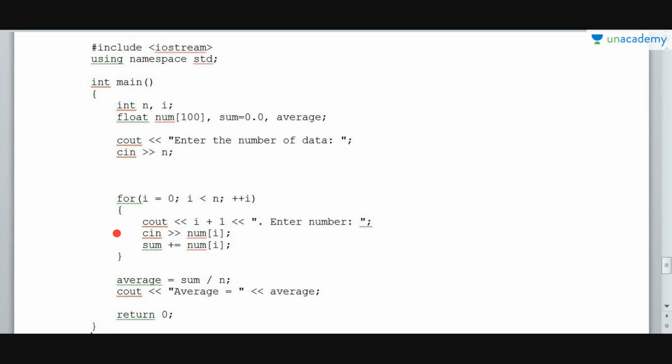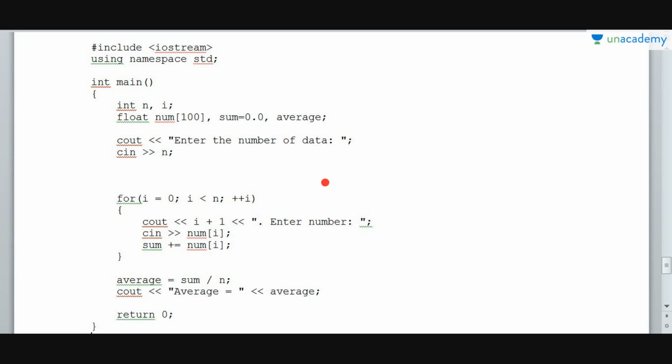It will take the user input from this cin statement in the array num of I. Then it will just do sum plus equals num of I, that is in this sum variable, sum is initially declared as 0 here. In this sum variable, num of 0 will be added, that is sum is equal to 0 plus the first element of the array, and this loop will continue till this condition is satisfied, I is less than n. So all the numbers will be summed up in this variable sum.